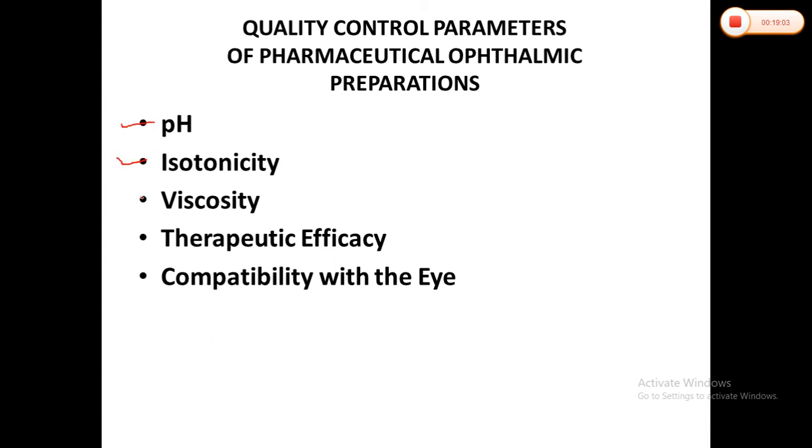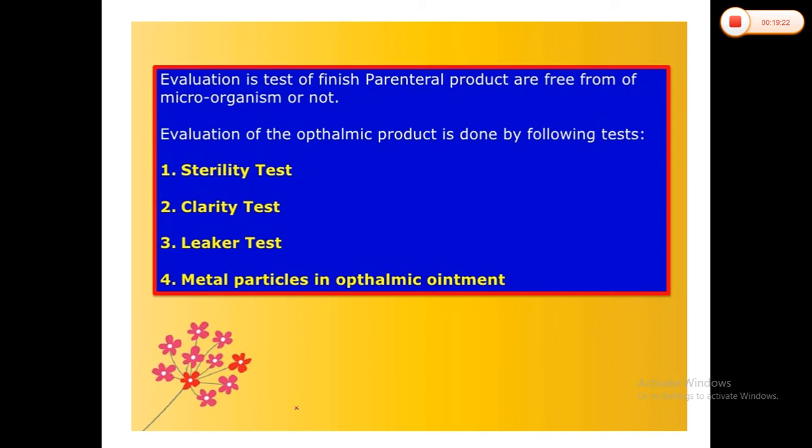So these are the basic tests that we have to consider: pH, isotonicity, viscosity, therapeutic efficacy, as well as the compatibility with the eyes, before formulating any ophthalmic formulation. Now we actually move to the tests which are performed on the finished product quality control that we are going to discuss regarding solutions as well as ophthalmic ointment formulations.